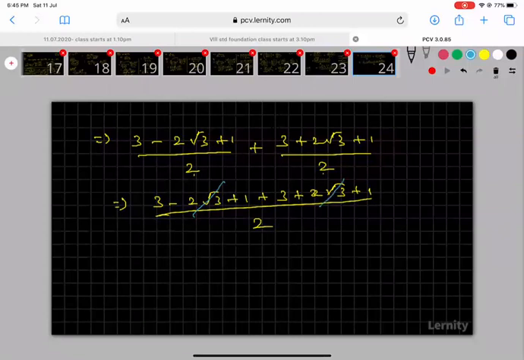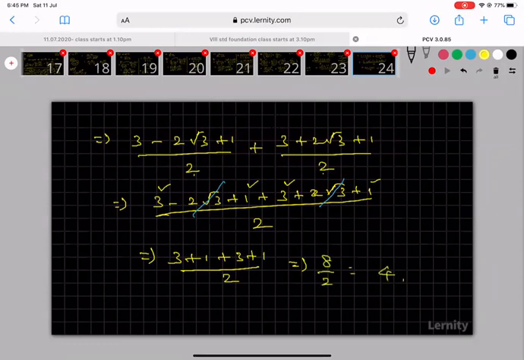So I can write here 3 plus 1 plus 3 plus 1, divided by 2. So I am getting 3 plus 1 is 4, plus 3 is 7, plus 1 is 8, divided by 2. My answer is 4.